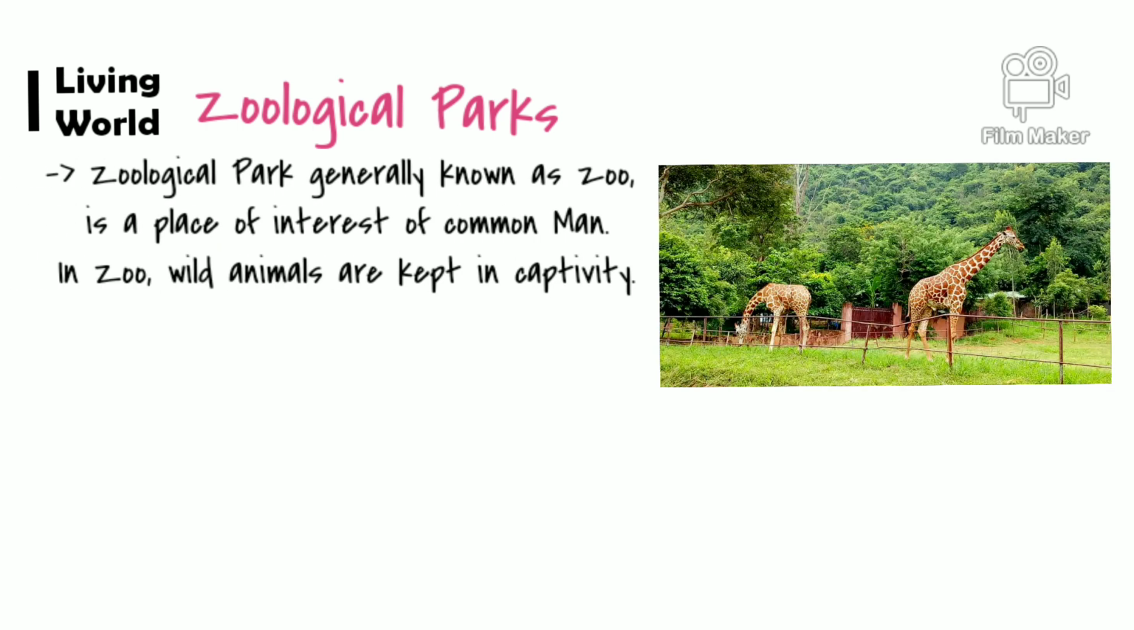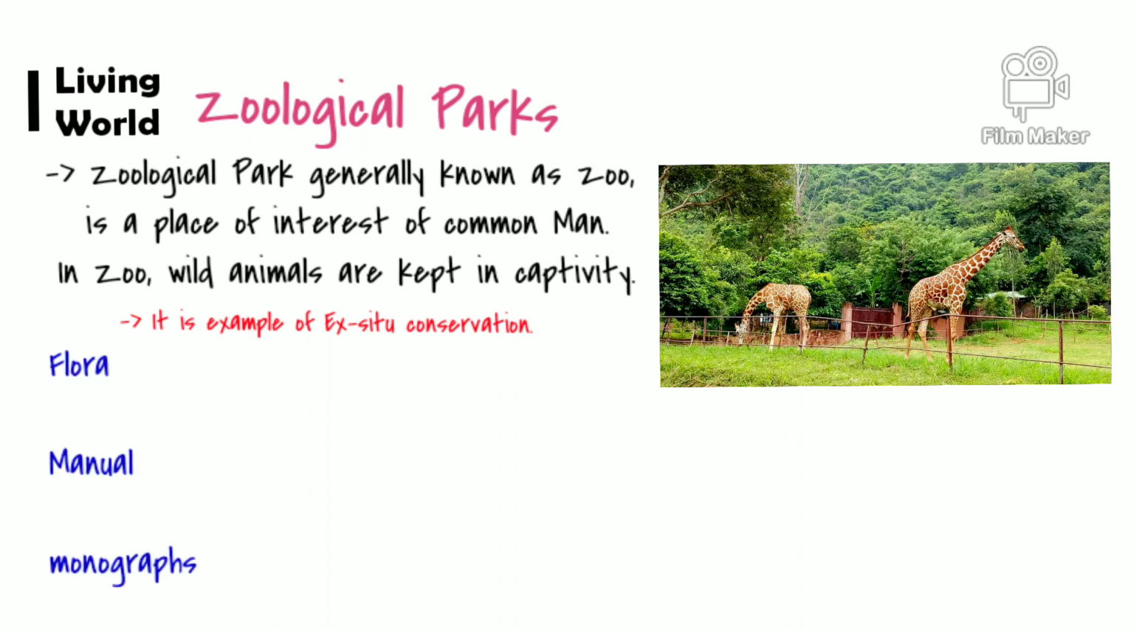The next taxonomical aid is the zoological park, generally known as a zoo. In a zoo, wild animals are kept in captivity, which means under control. They are protected and care is taken to provide conditions similar to their natural habitat. It is a kind of ex situ preservation, like in vitro, as I just explained. A naturalist can study the food habits and behavior of the animals. All records are maintained, like at what time it eats, how much it eats, what its health status is, and what kind of behavior it shows. So one can study that.